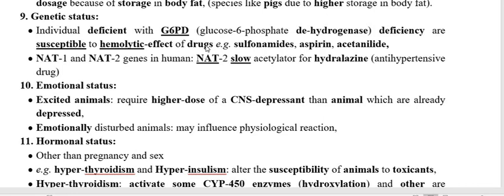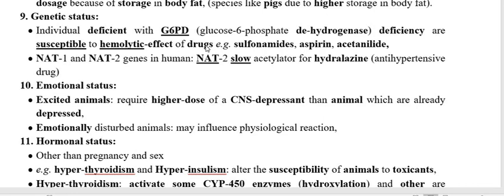If your RBC is sensitive to some drug and you are deficient in glucose 6 phosphate dehydrogenase, this is going to produce high hemolysis and toxicity.